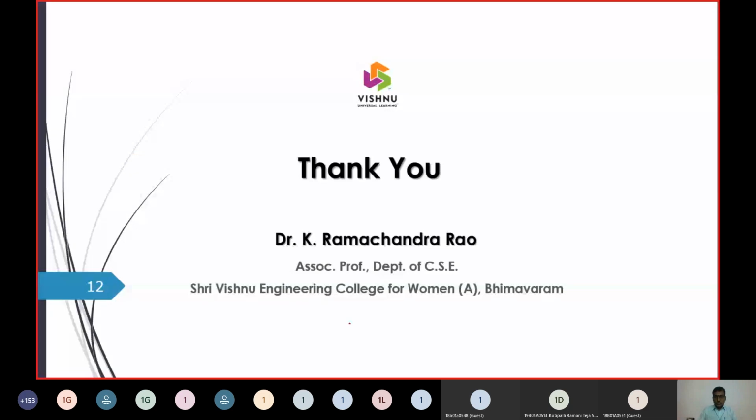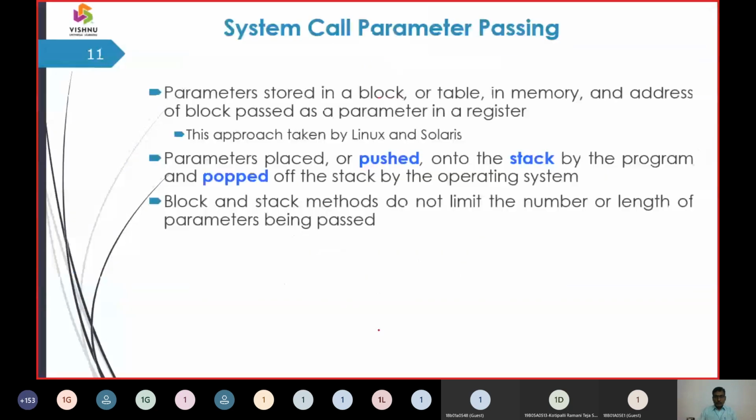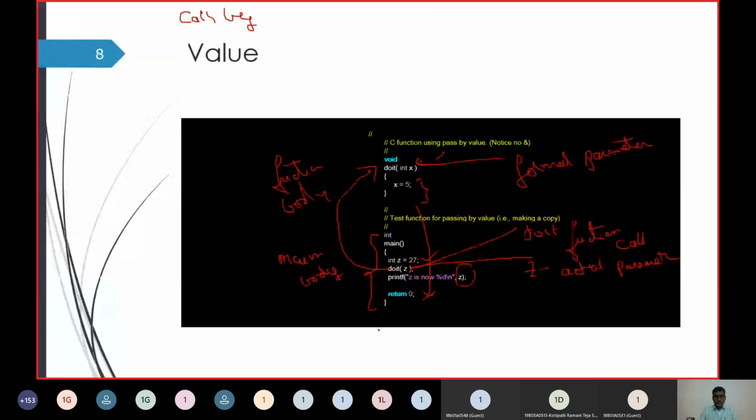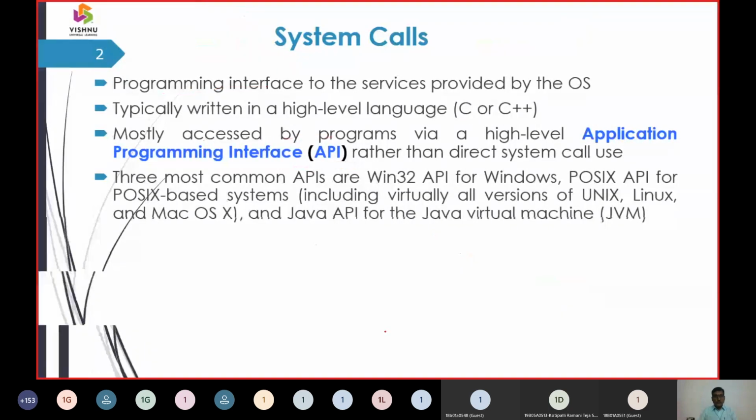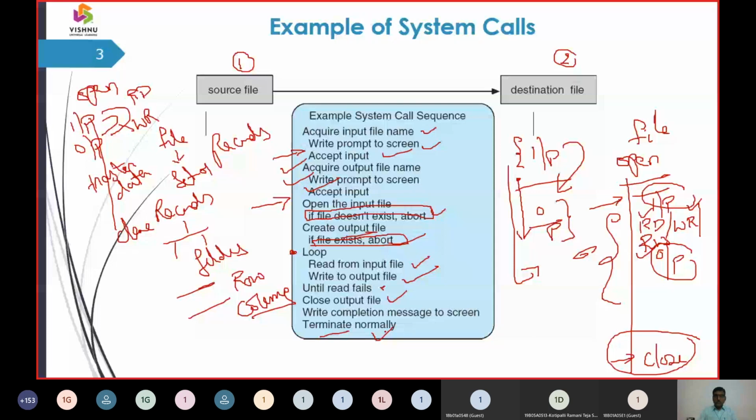So in this, we had a discussion today about system calls. We said that system calls in an operating system are done using C, C++ or Java application program interfaces. Then we talked about file communications with open file and close file.